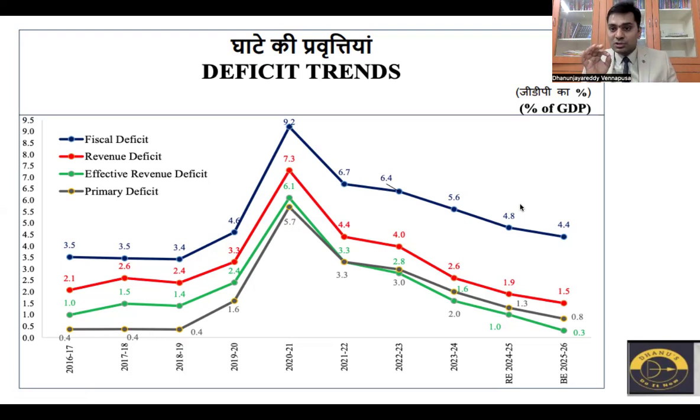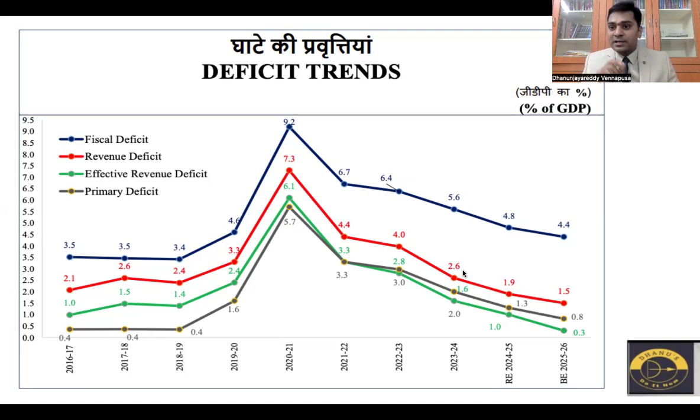So since the 2021 financial year, look at fiscal deficits, look at revenue deficit. Red one is revenue deficit. And look at the effective revenue deficit: 6.1, 3.3, 3, 2, 1 and 0.3. And look at the so-called primary deficits: 5.7, 3.3, 2.8, 1.6, 1.3 and 0.8. And look at the so-called revenue deficit: 7.3, 4.4, 4, 2.6, 1.9 and 1.5. So all are showing one trend, that is fiscal deficit, revenue deficit, effective revenue deficit and primary deficit are consistently decreasing. Consistently is the key word here.